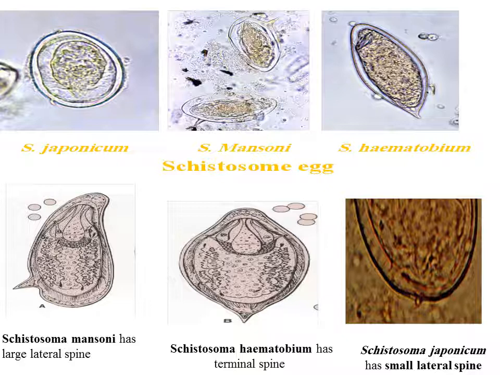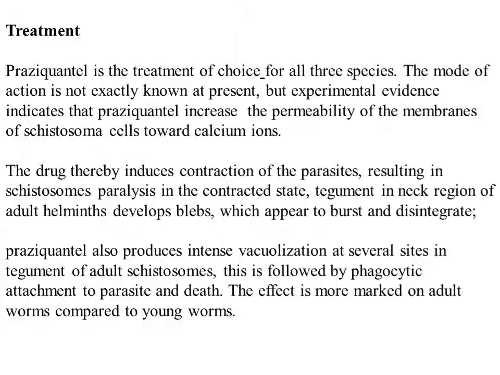This figure shows the eggs of three species of Schistosoma: Schistosoma mansoni has a large lateral spine, Schistosoma japonicum has a small lateral spine, while Schistosoma haematobium has a terminal spine.